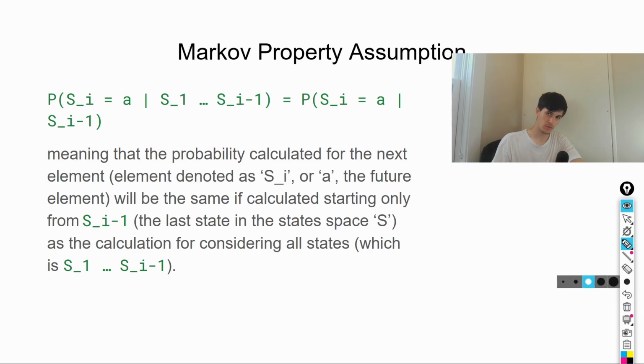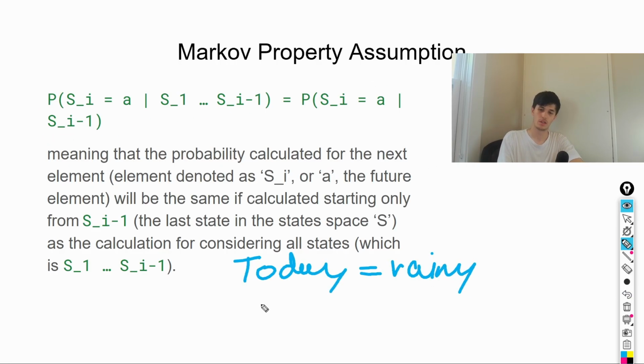Given that you know all of that before, the probability of that is the exact same as the probability of the future element being some kind of state, given that you just know the last state, right? Just i minus 1.